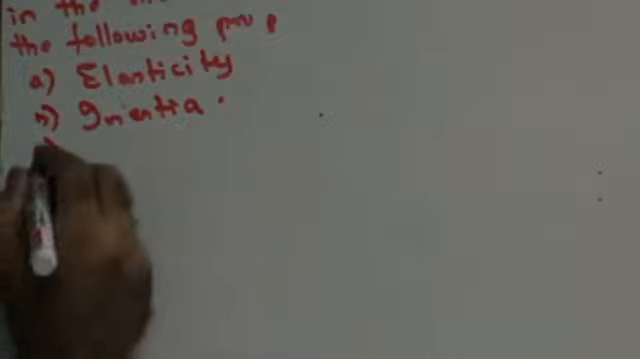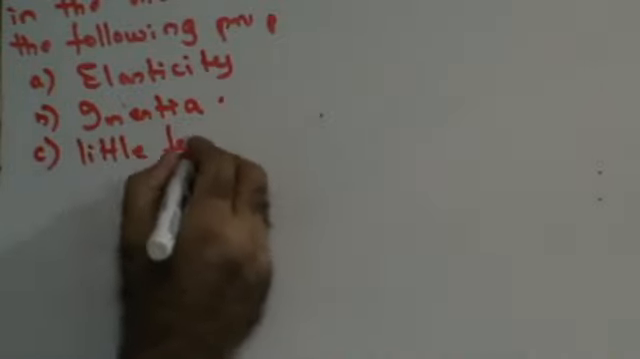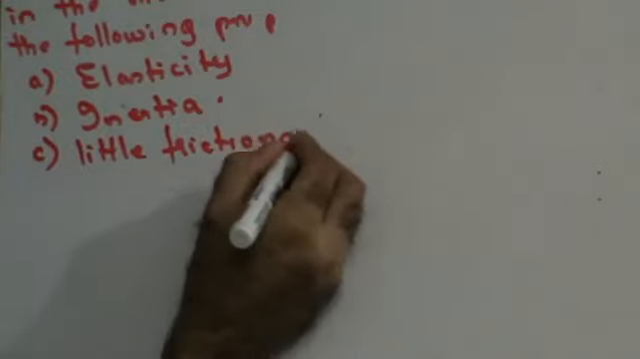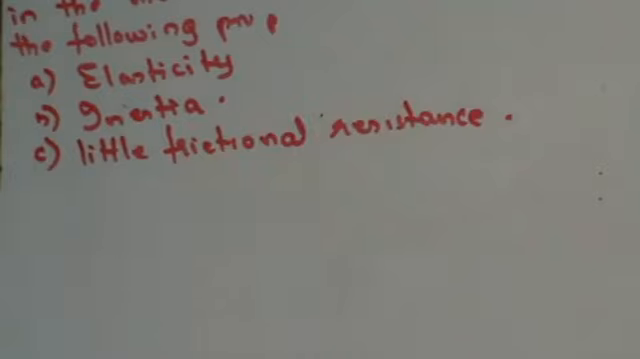Next, the third thing is little frictional resistance. The third property is that they should have very little frictional resistance so as to avoid loss of energy during wave motion. The particles are going to be propagated from one place to another. If they are, there has to be least resistance so that maximum energy can be transferred from one place to another.